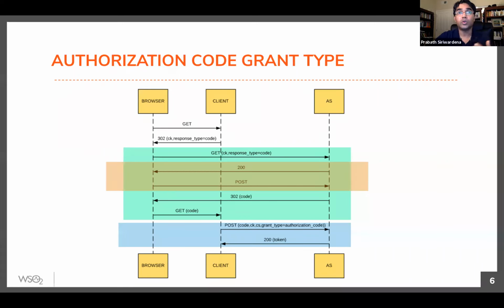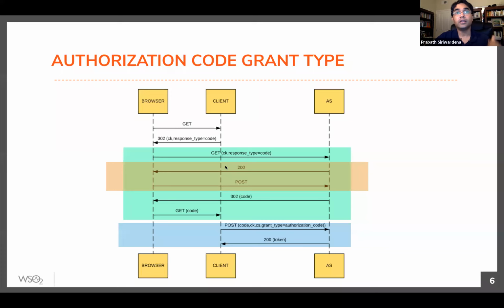You can request those under the response mode. Response mode is optional, and for any given response type, there's a default response mode as well. For the response type code, the default response mode is query string, so the authorization server will send the authorization code in a query string.